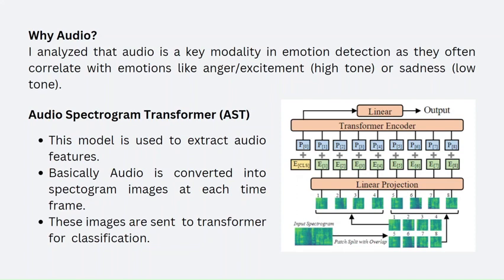So how am I extracting the audio features? I'm using the Audio Spectrogram Transformer, AST. What happens in this? Basically, audio is transformed into spectrogram images for each frame time, and then these spectrogram images are passed to a transformer for image classification. So basically, we are converting audio into images, and then we are applying image-based classification.